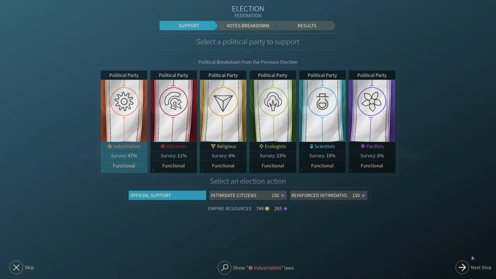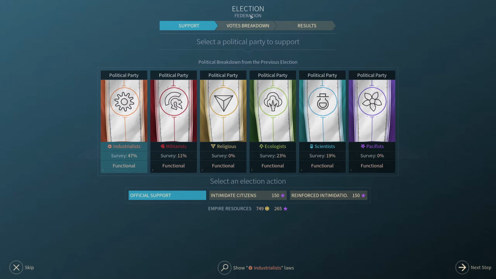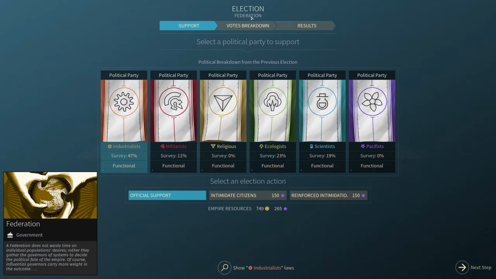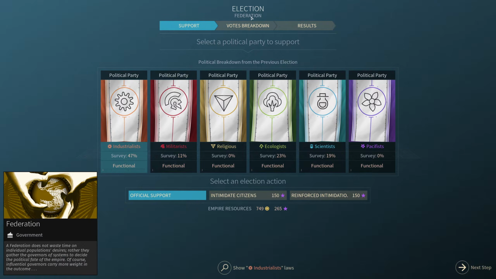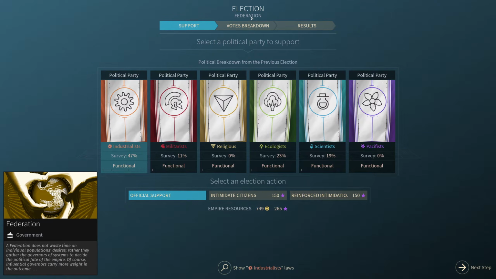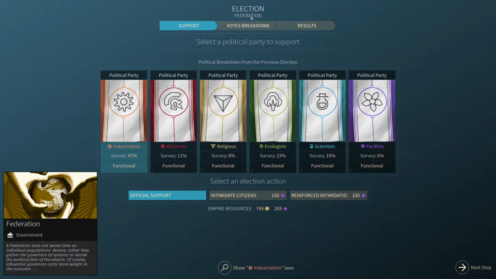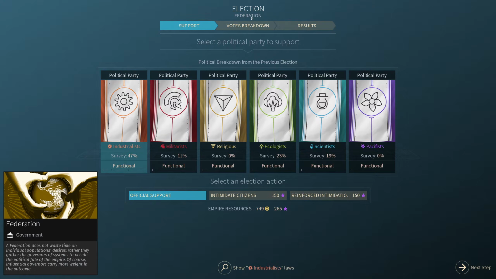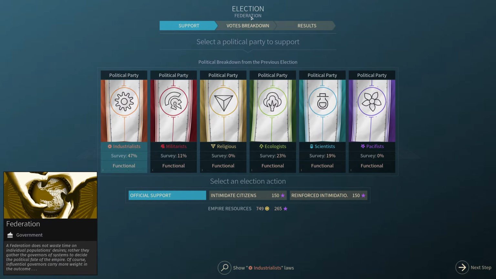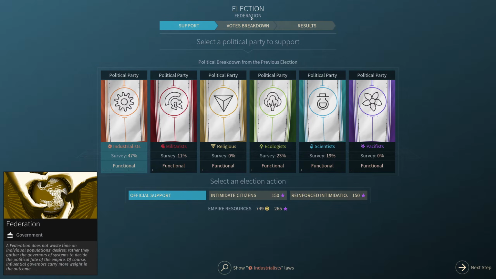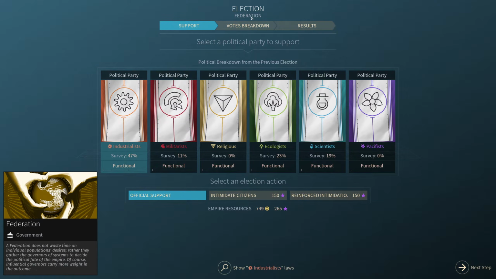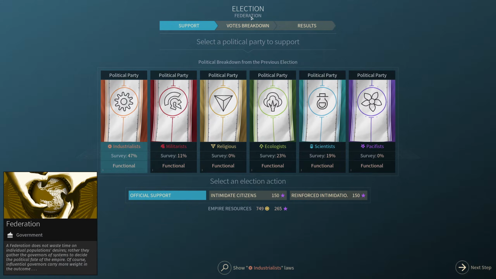Turn. Efficient shielding will be done in 2 turns. Election, federation. Government. A federation does not waste time on individual populations' desires. Rather, they gather the governors of systems to decide the political fate of the empire. Of course, influential governors carry more weight in the outcome.